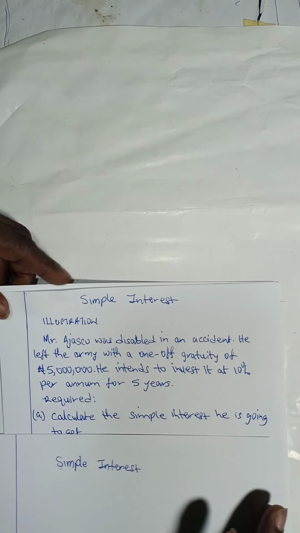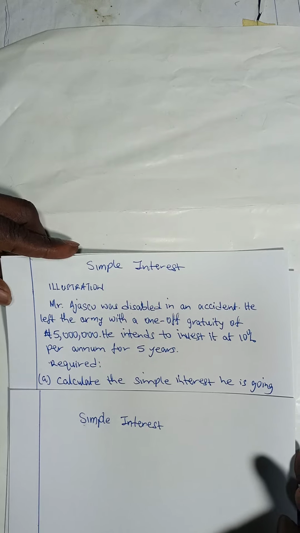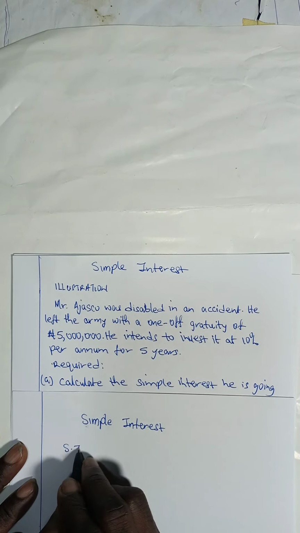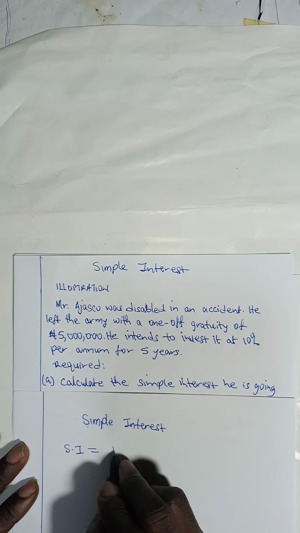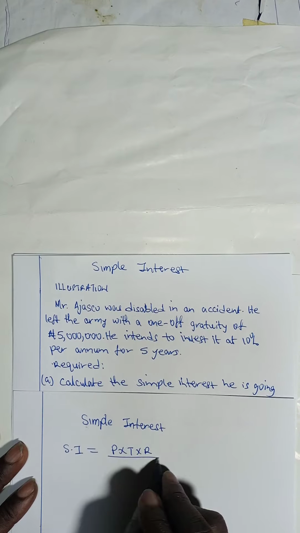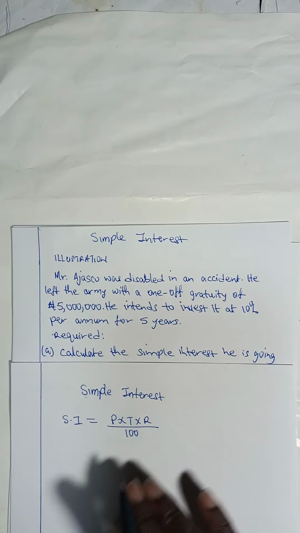Before we proceed, what is the formula for calculating simple interest? Simple interest is equal to principal times time times rate over 100. There are two methods of solving this.